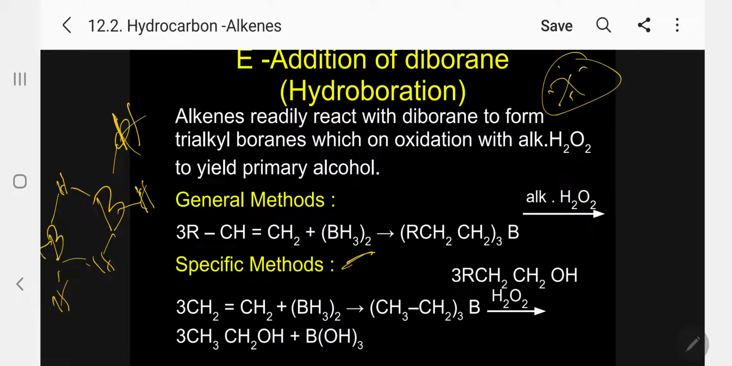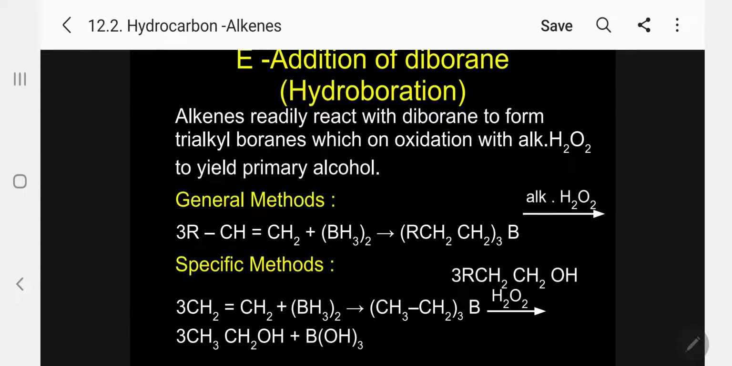BH3, BH3. Kindly follow. So, when we add diborane followed by alkaline hydrolysis in presence of hydrogen peroxide, what will happen now? It is producing a primary alcohol. That is the most important. Normal addition of water will produce only secondary alcohol, whereas if you use diborane, always primary alcohol will be produced.